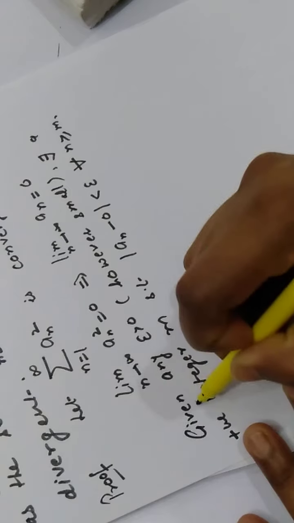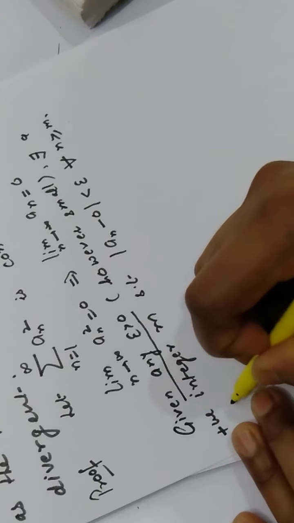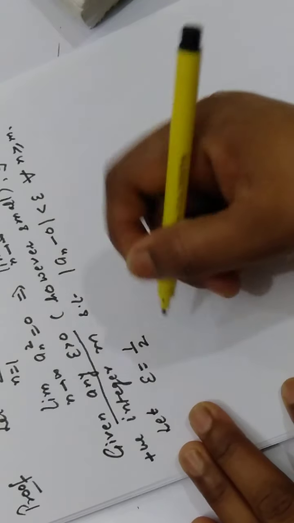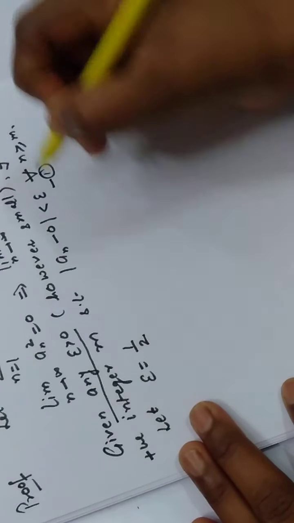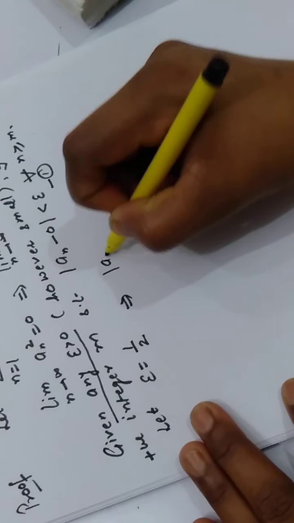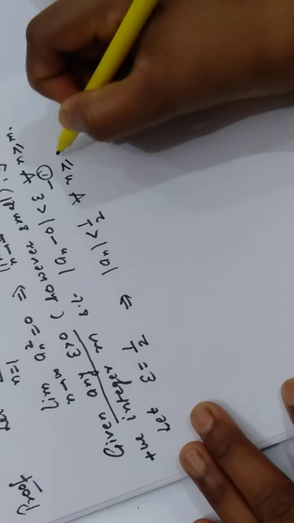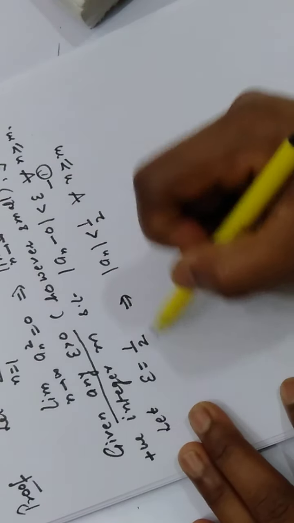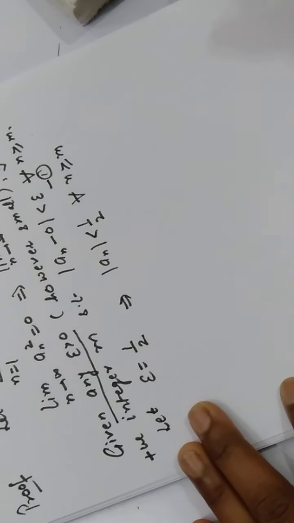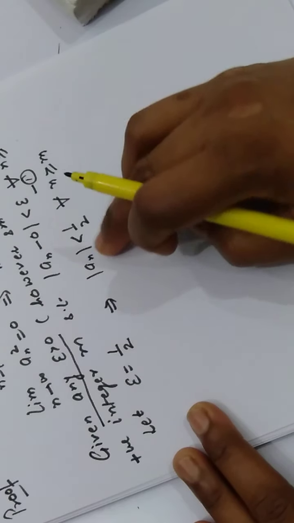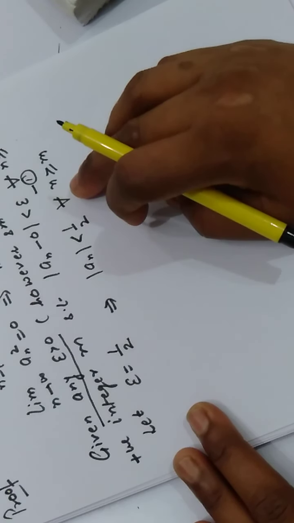Now this condition is true for any epsilon, right? Let us choose epsilon as 1 by 2. If we put epsilon as 1 by 2, condition 1 implies that modulus of an is less than 1 by 2 for all n greater than or equal to m. We have taken epsilon for a special purpose, that somewhere there is a use of this 1 by 2 to make some series. Let us check it. Now modulus of an is less than 1 by 2 for all n greater than or equal to m.